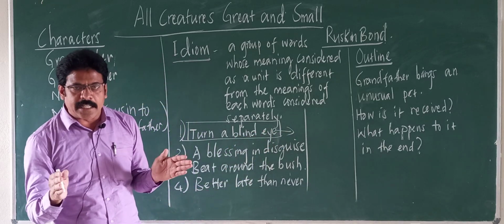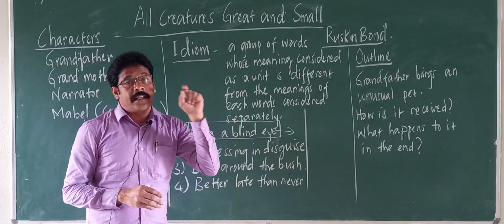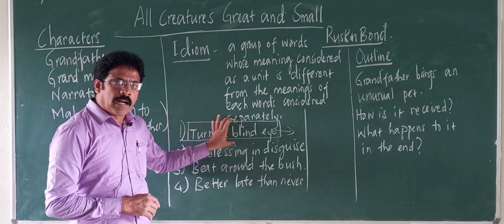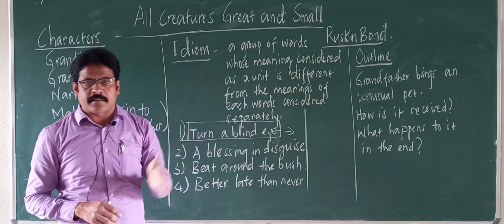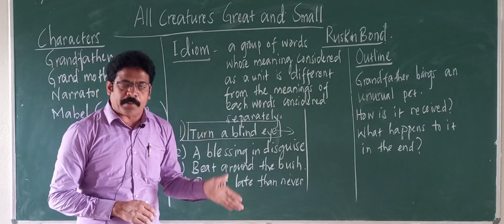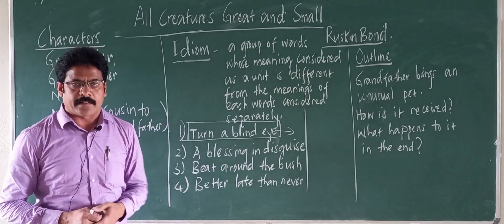When you split the idiom and take each word separately and its meaning, it's different.